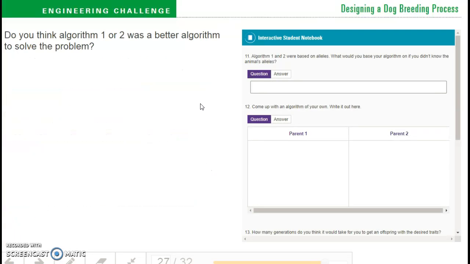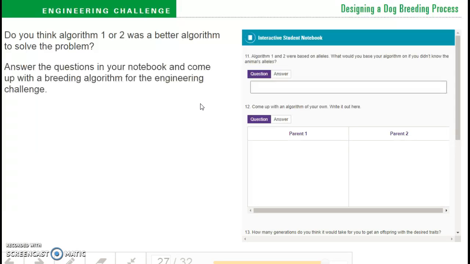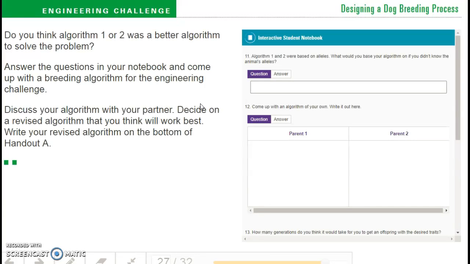Do you think algorithm 1 or 2 was a better algorithm to solve a problem? Answer the questions in your notebook and come up with a breeding algorithm for the engineering challenge. Discuss your algorithm with your partner. Decide on a revised algorithm that you think will work best. Write your revised algorithm on the bottom of handout A.